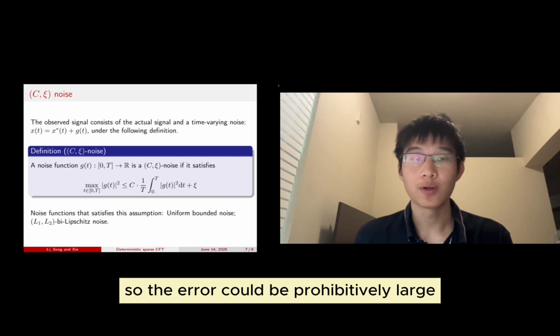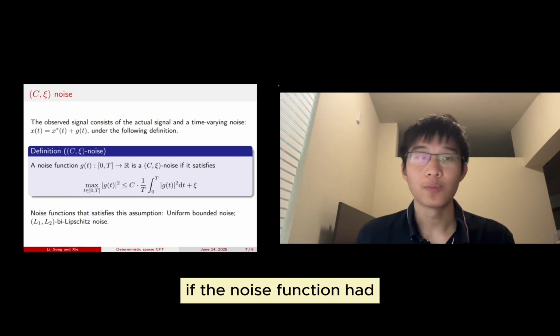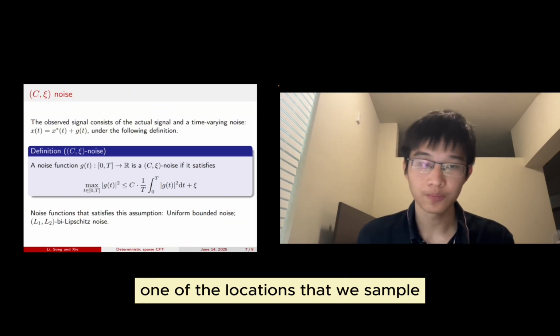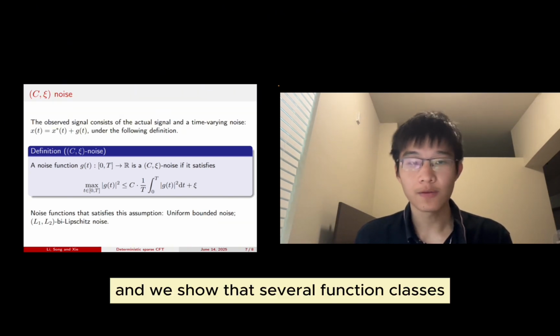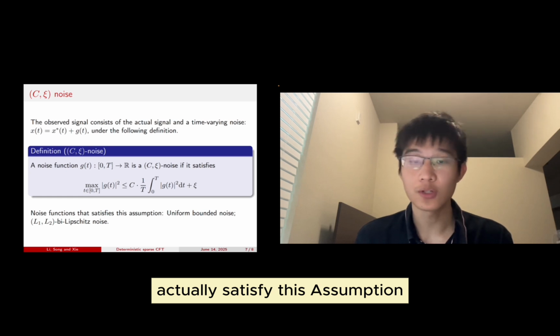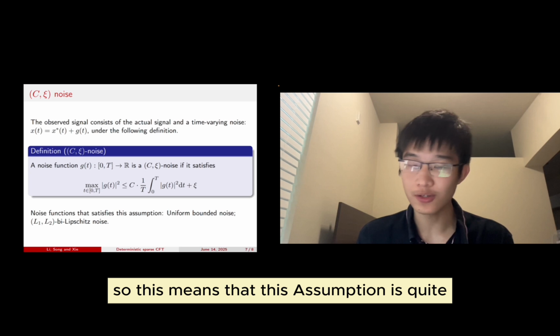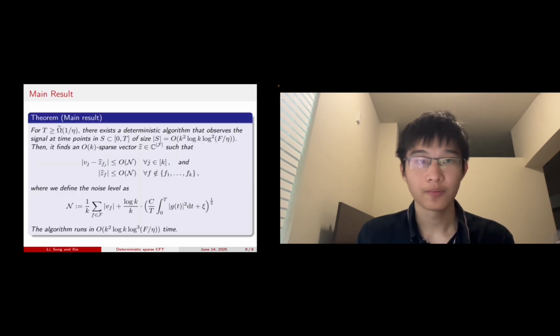The error could be prohibitively large if the noise function has a spike at one of the locations that we sample. We show that several function classes actually satisfy this assumption, including all uniformly bounded noise and all bi-Lipschitz noise. So this assumption is quite mild for applications.